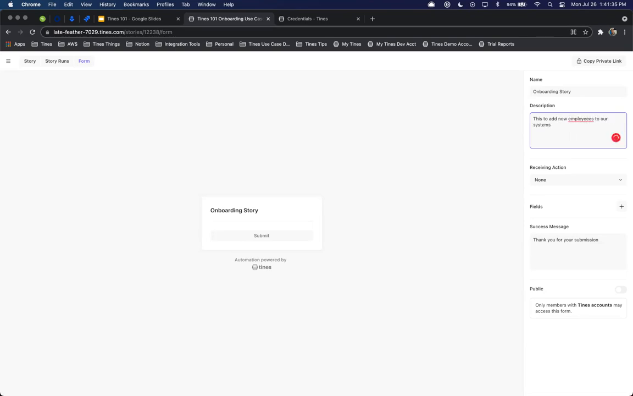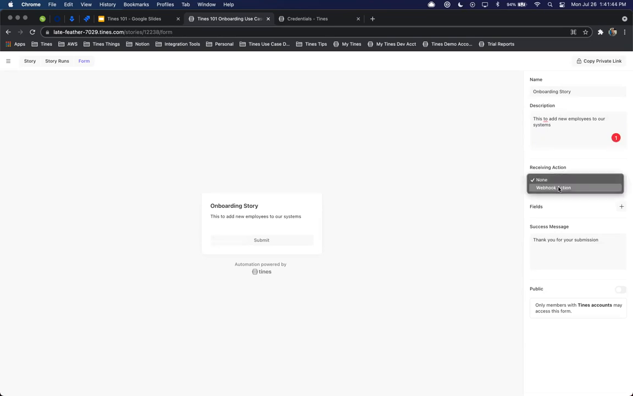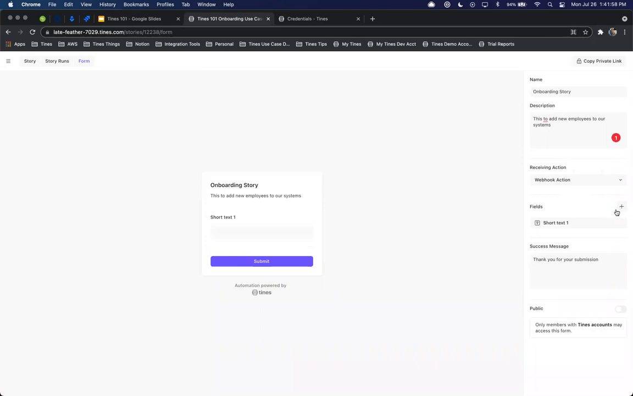And then we can go ahead and give this a simple description. So when users log in and see this story, they understand immediately what it's going to be used for. Now, for the receiving action, we're always going to want to select the webhook action. It's the only action that allows you to input data into the form and then start to receive that data into the Tines story. So once we've defined that, we can now start adding our different fields.